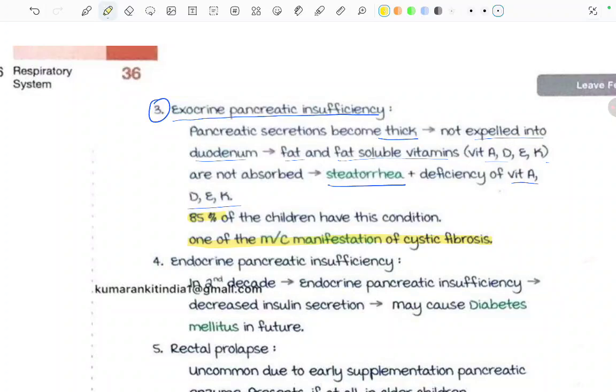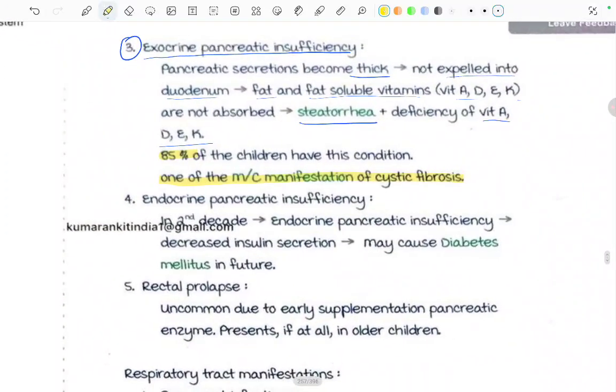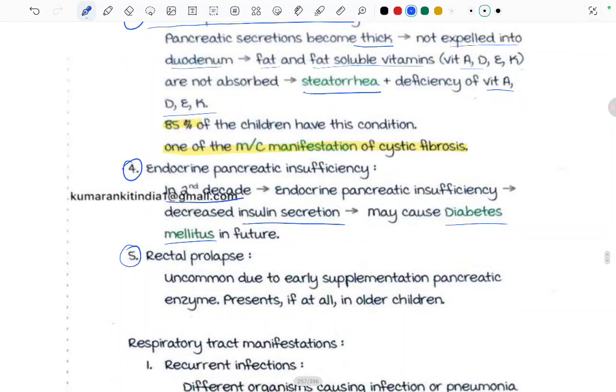Now next, endocrine pancreatic insufficiency will also occur in the second decade. Decreased insulin secretion may cause diabetes mellitus in future. And last is rectal prolapse, uncommon due to early supplementation of pancreatic enzymes, but if at all present, it might be seen in older children.